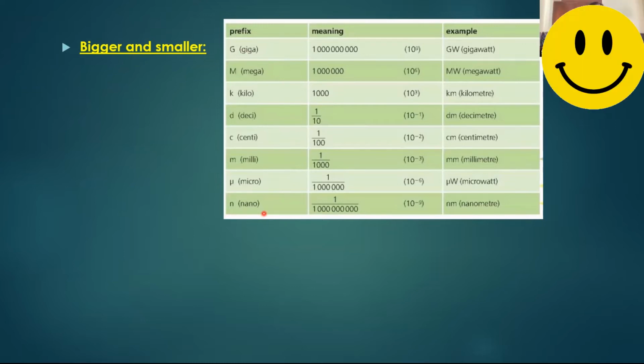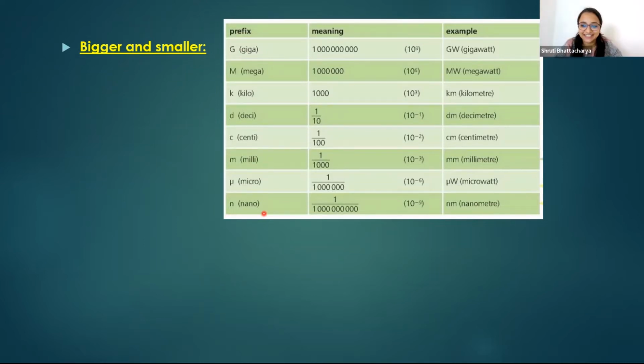Have you heard about nanoseconds? Something is completed in nanoseconds time? Nano means a very small one. So here the minimum is the nano and the maximum is the giga. Giga means it's the maximum one.